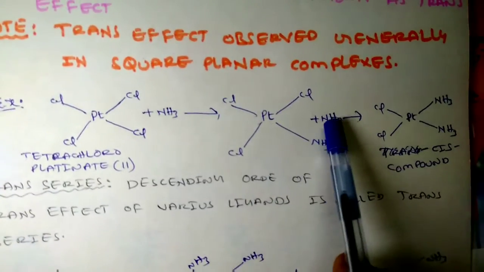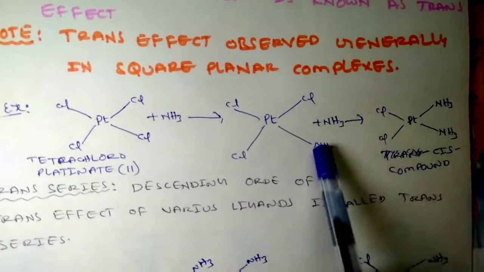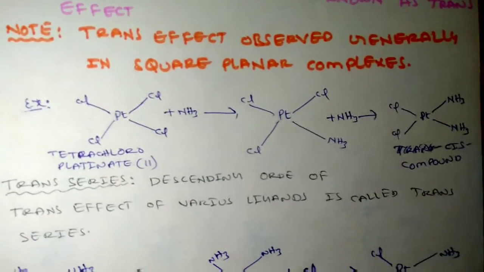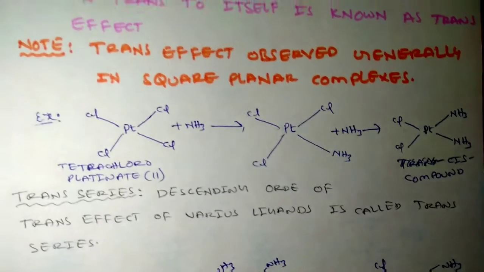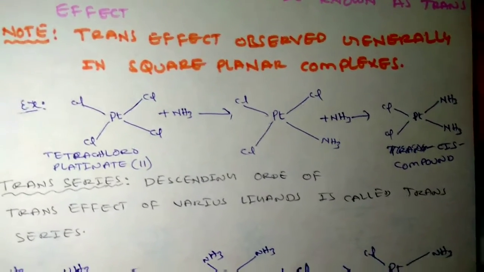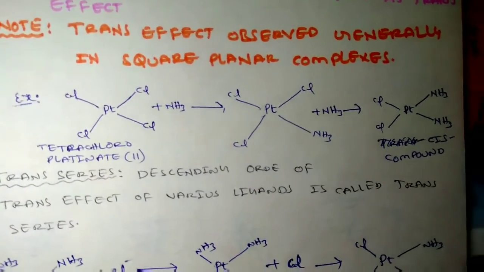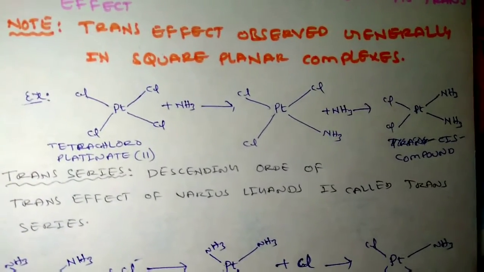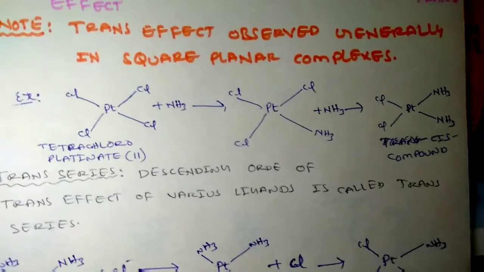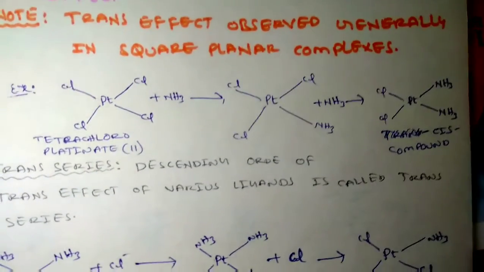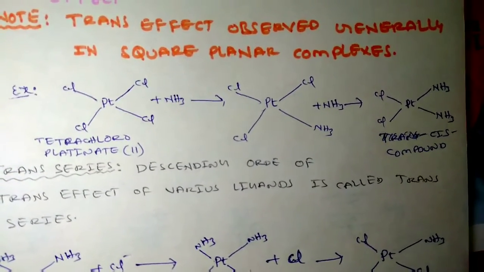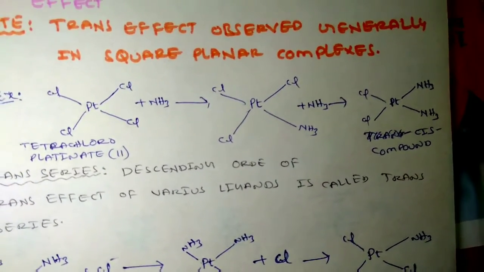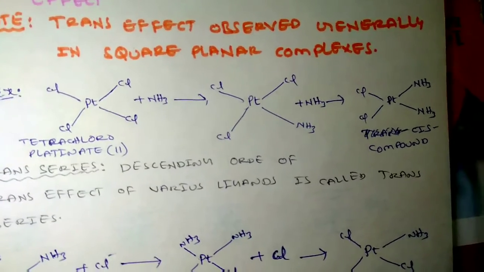In order to replace one more chlorine by ammonia, you have two choices. Ammonia can replace this chlorine and produce the cis isomer, or it can replace this chlorine and give the trans isomer. Getting either the cis or trans isomer depends on the trans effect of the ligands. The ligand having the highest trans effect will keep the incoming ligand in the trans position. So in order to understand which isomer you get in the product, first you should know the trans effect of the various ligands.